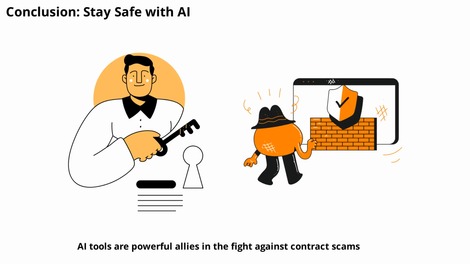AI tools are powerful allies in the fight against contract scams. By following the steps outlined in this video, you can use AI to protect yourself from fraud and make informed decisions. Always combine AI analysis with human judgment for the best results. Stay vigilant and stay safe.